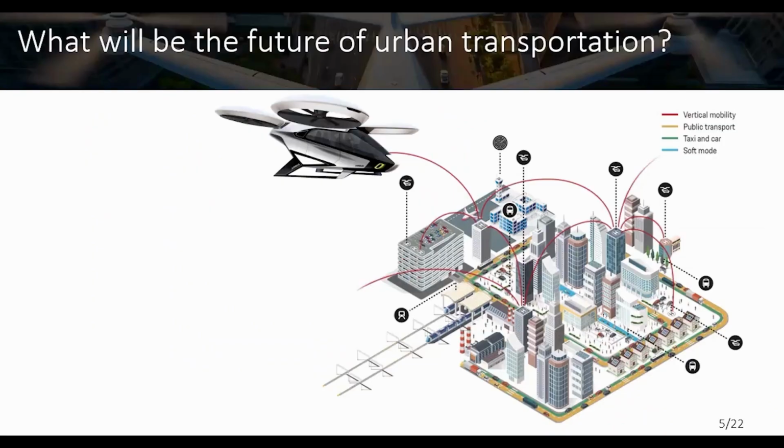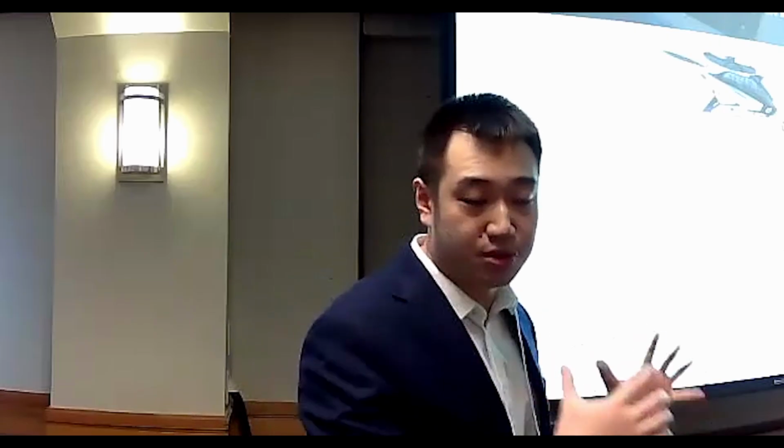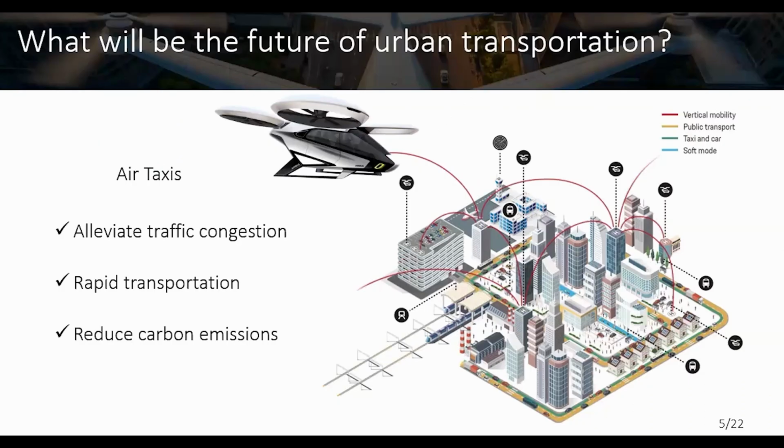We need to leverage electric vertical take-off and landing aircraft, also called air taxis. These air taxis take off and land vertically, so they do not need a runway, and the size is similar to your car. This electric aircraft is also fully electric, so it has no carbon emission. It can help us alleviate traffic congestion in big cities, enable rapid transportation from rural areas to city centers, and reduce carbon emissions because it's fully electric.